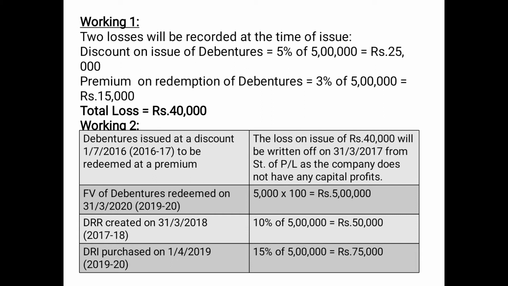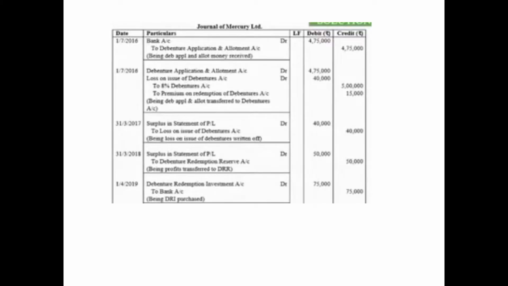Then DRI is purchased on 1st April 2019, that is in the accounting year 19-20. 15% of the face value of the debentures maturing in the year, that is 5 lakh. So 15% of 5 lakh will be 75,000. That means how much DRI is to be invested in? 75,000. Now the journal entry is regarding the issue of debentures and redemption.